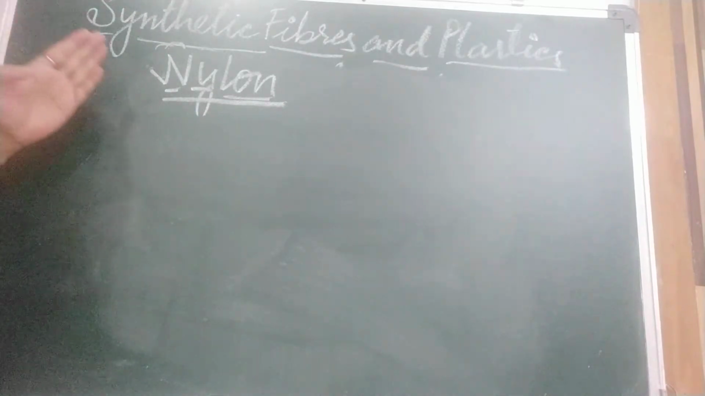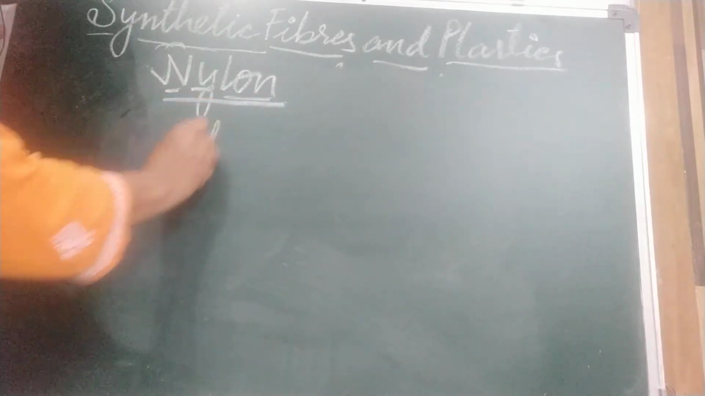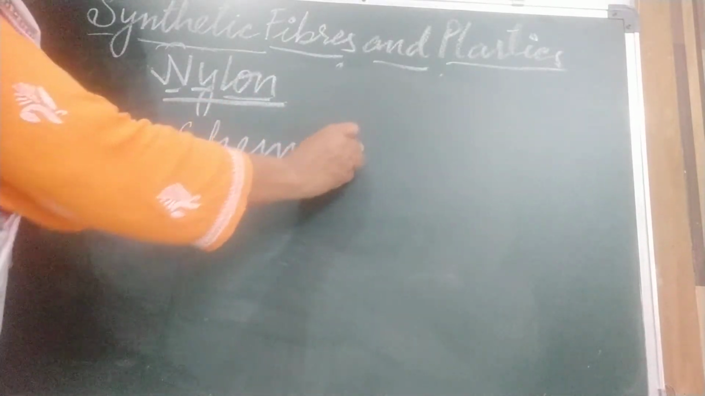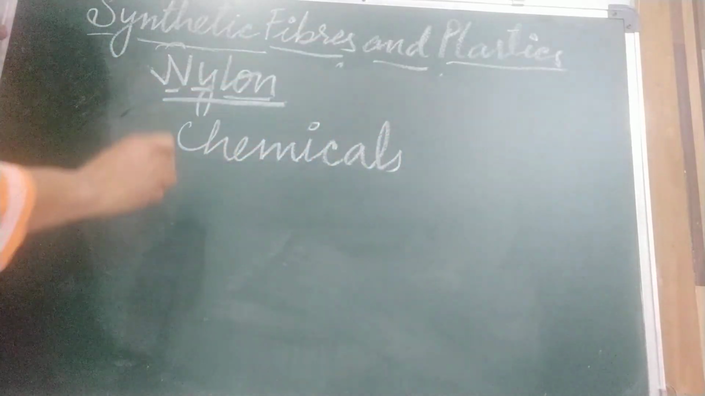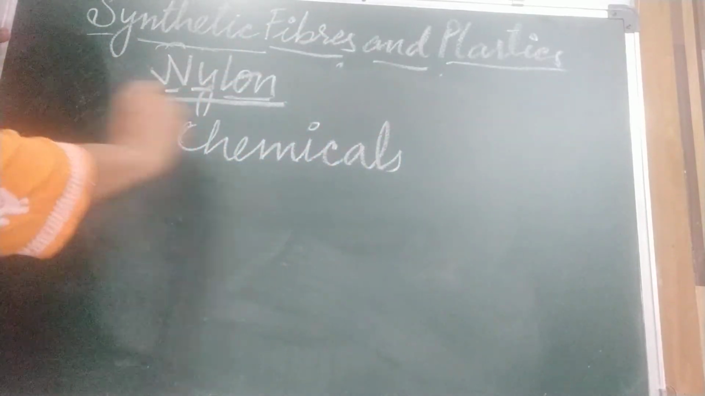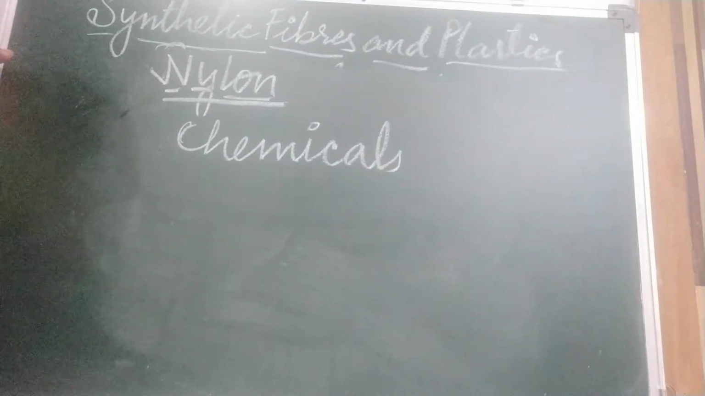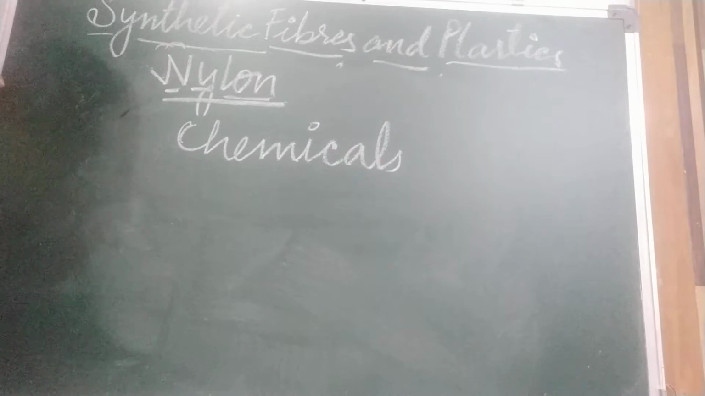Children, nylon was the first synthetic fiber to be made entirely from chemicals. Like in rayon, wood pulp was used, a natural substance, but nylon is entirely made of chemicals. Nylon fiber is very strong, elastic, light and wrinkle resistant. These are its properties. It is also wear resistant. That is why nylon garments last for a long time. It is easy to wash and absorbs very little water, and it is lustrous in appearance.